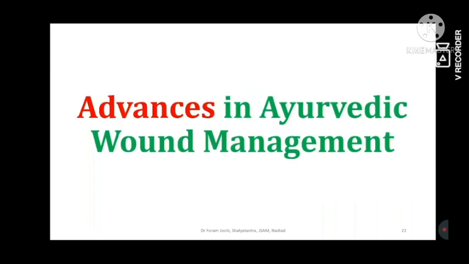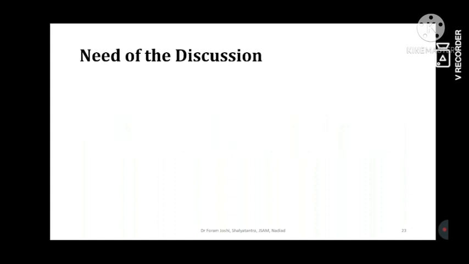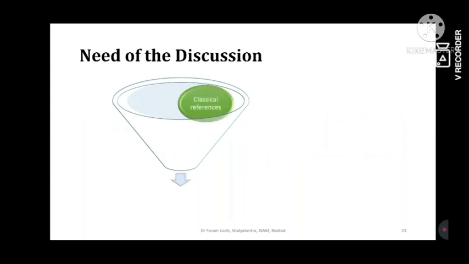Now coming to the advances in Ayurvedic wound management. But the point is why we need this discussion. See, this is what happens in our practice. In Ayurveda practice, we collect some classical references. We collect some trendy medicines, saying this application is in the market, use this and it will give results. And with some local applications, like this Ghrita is not giving results, so change it and apply this oil. What happens? The result is zero.